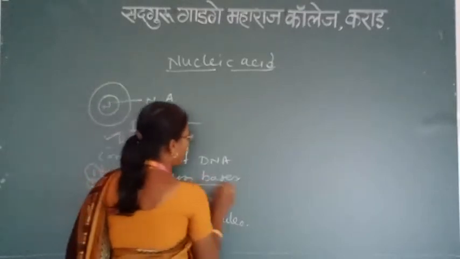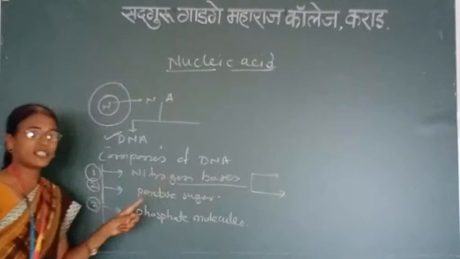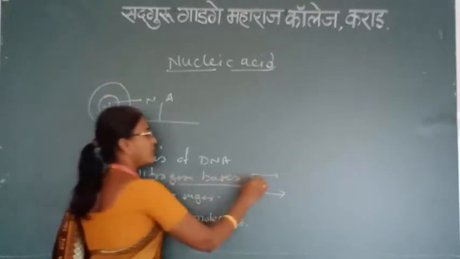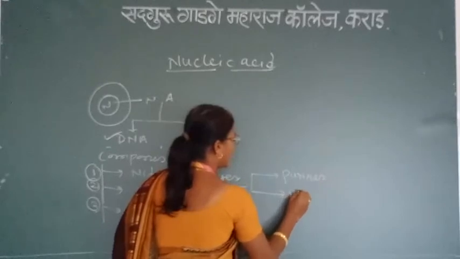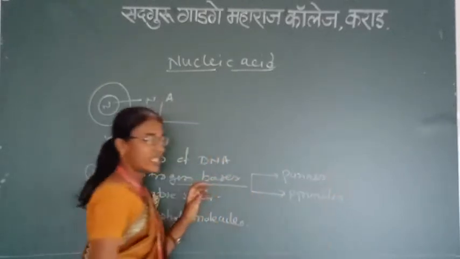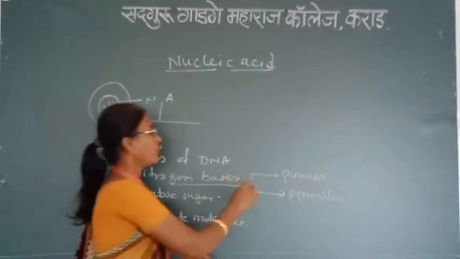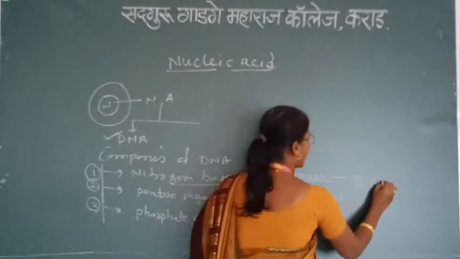The nitrogen base is again of two types. One is the purines and the second is the pyrimidines. Purines have a 9-ring structure.